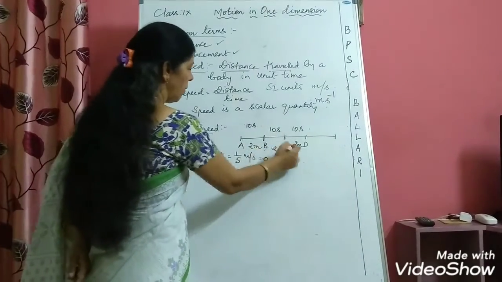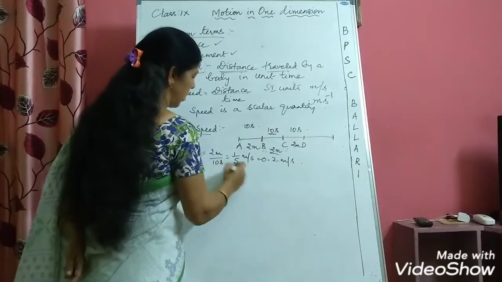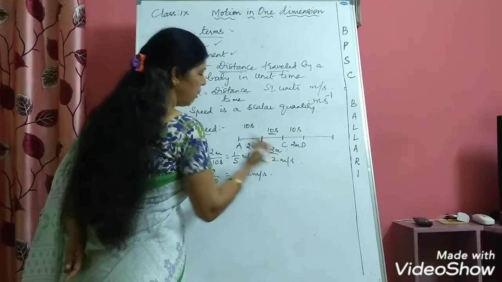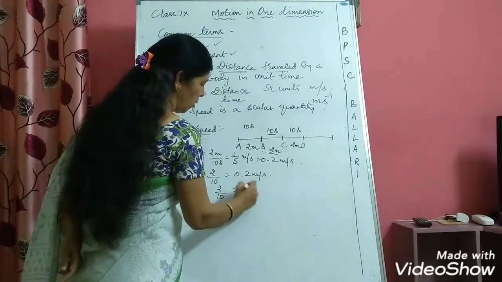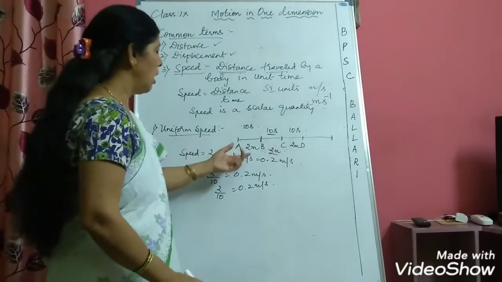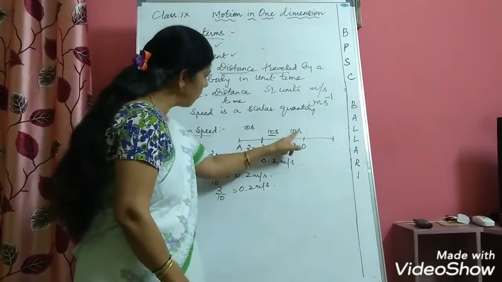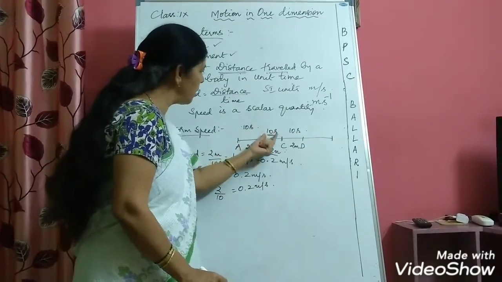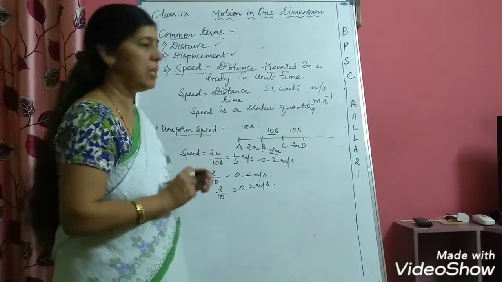Now, again between B and C, what is the distance? Distance is 2 meters, time is 10 seconds. Again 2 by 10, it will be equal to 0.2 meter per second. Now C and D, again it will be 2 by 10, that will be equal to 0.2 meter per second. Now here you can observe that the body covers equal distances in equal intervals of time. So when equal distances are covered in equal intervals of time, the body is said to have uniform speed.